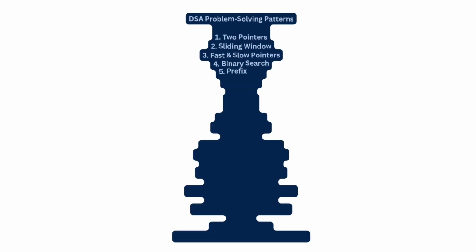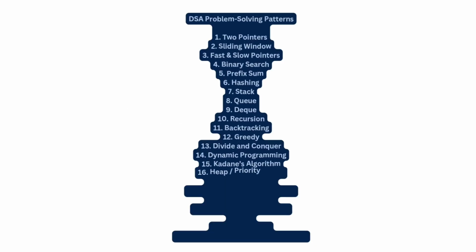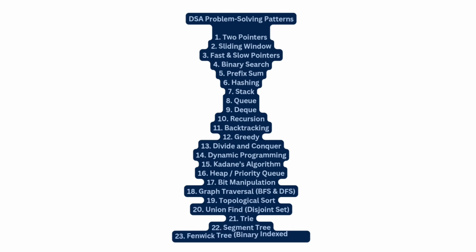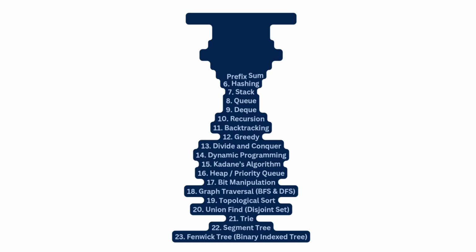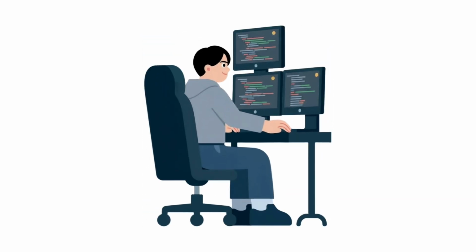Once you're confident with basics and data structures, start solving problems pattern-wise. For example, sliding window problems, two-pointer problems, recursion and backtracking, binary search variations, and dynamic programming patterns. Focus on understanding the pattern first. Once you see a similar type of problem, you can solve it faster and more efficiently.